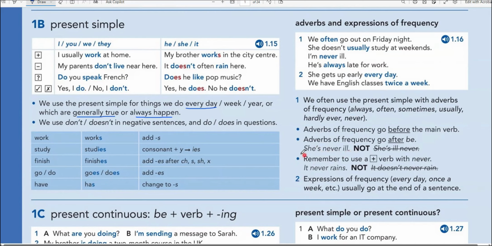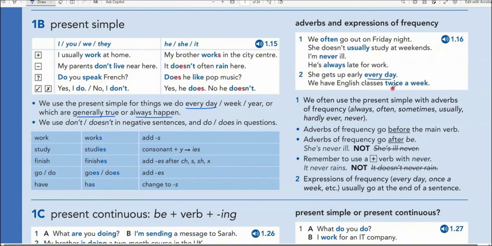Right, point number two, expressions of frequency. Expressions of frequency are more than one word. For example, every day, once a week, once a month, every 2 months. These frequencies we put at the end of the sentence. Like, she gets up early every day. We have English classes twice a week.